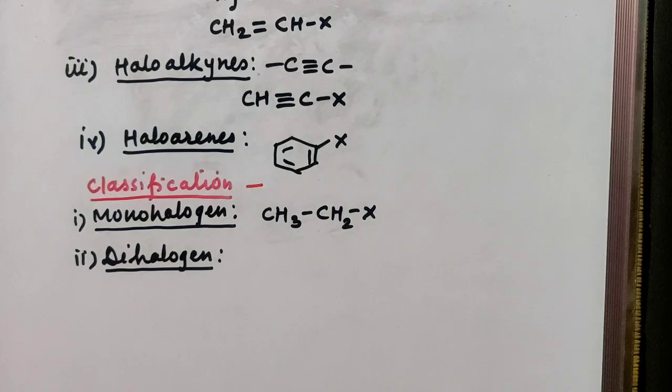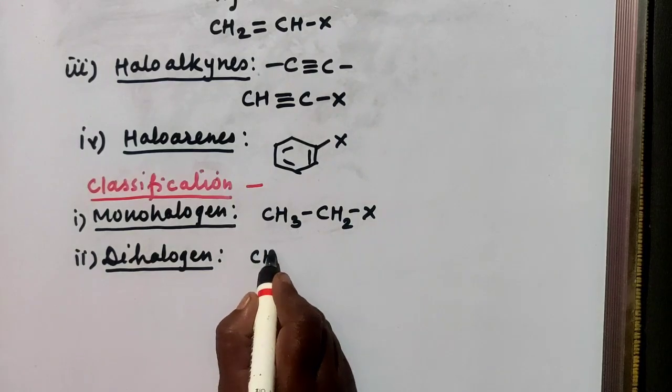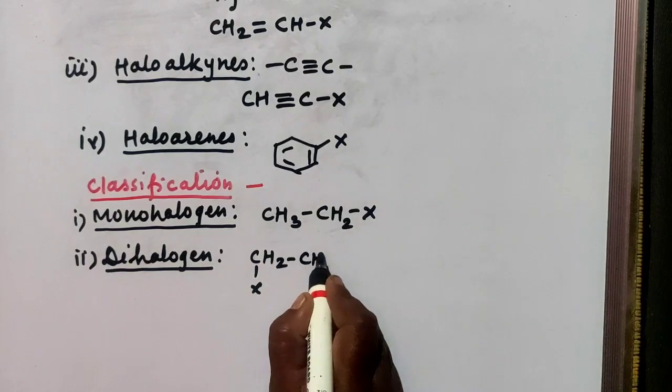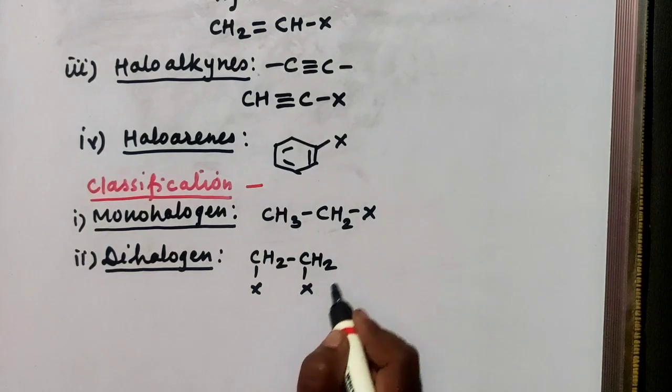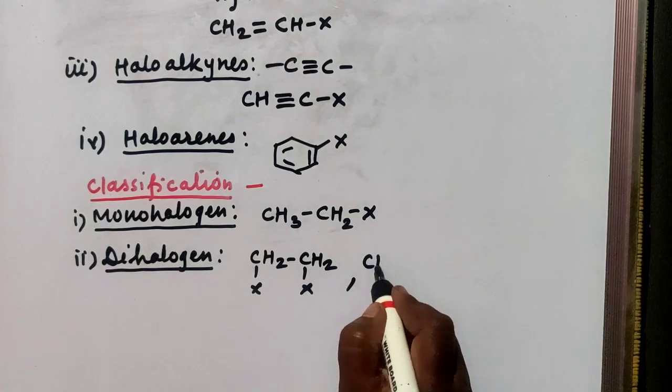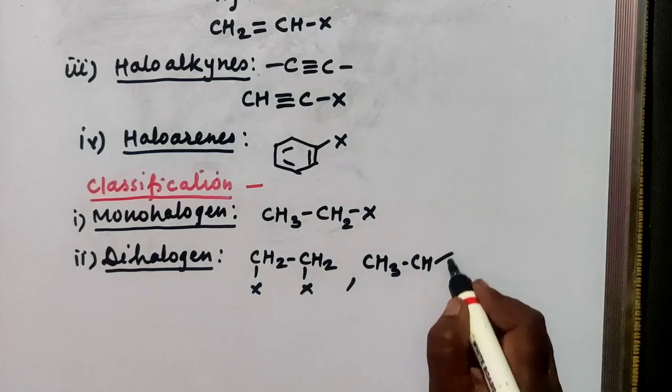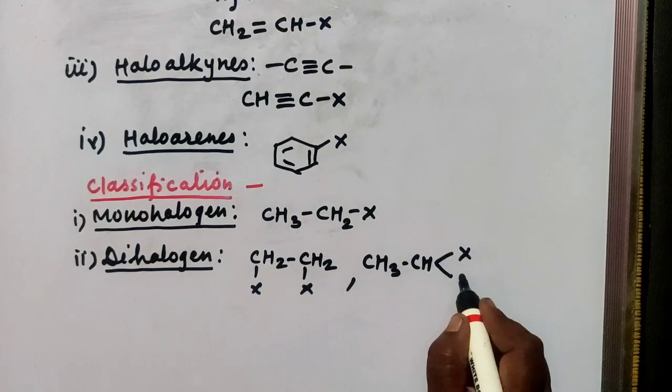Di means two. When two hydrogen atoms of a hydrocarbon are replaced by two halogen atoms, then the resulting compound is a dihalogen derivative. We'll take the examples of CH2X-CH2X and one more example, CH3CHX2.